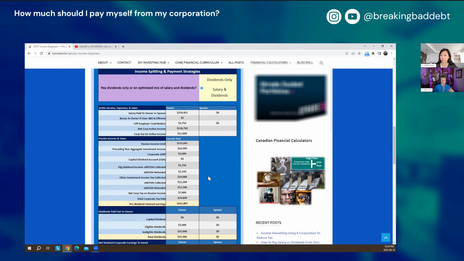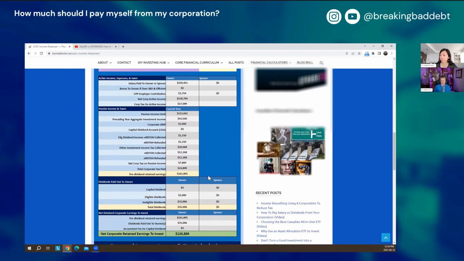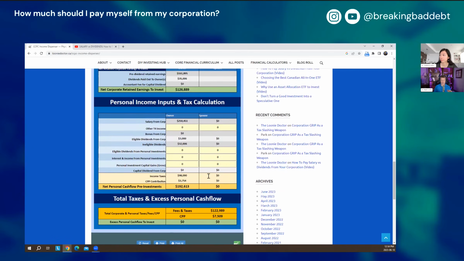So before I got into this, I would actually just check down at the bottom section to make sure you have your personal income sources in. So in the personal income input section, let's say you get some salary income from some source other than your corporation, like maybe the university that you work at, you can put that in. If you get a university salary, like $10,000 or $20,000, you can put that in there. Okay. And that counts towards your cash flow and counts towards your taxes.